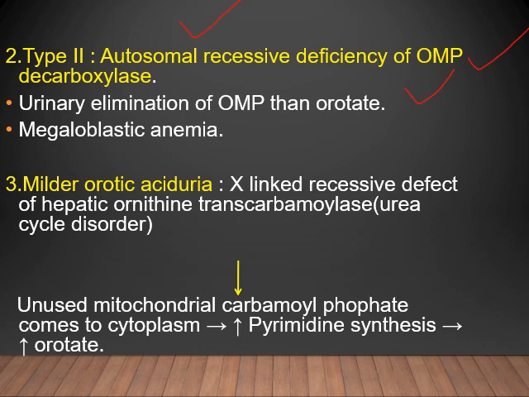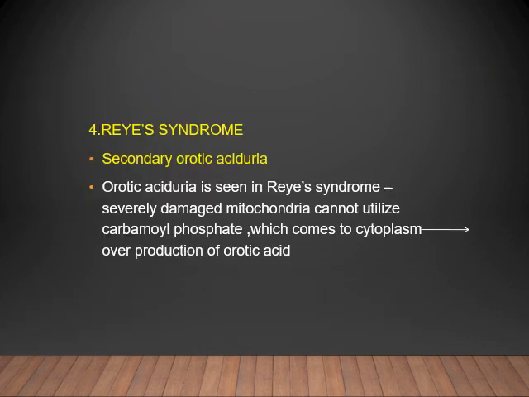Naturally, what will happen? There will be increased synthesis of pyrimidine and increased synthesis of orotic acid also occurs. That can lead to a milder orotic aciduria.